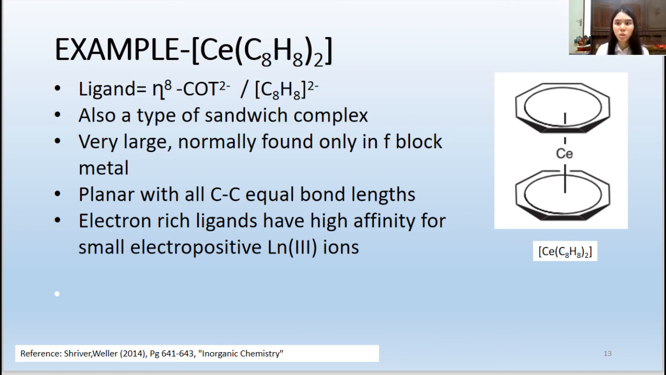Lastly, as the COT2- ligand is an anionic ligand with a -2 charge, it is a very electron-rich ligand and has a high affinity for small electropositive lanthanide +3 ions, such as cerium +3. And this kind of complex is normally ionic in bonding.